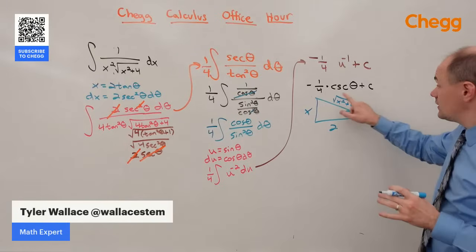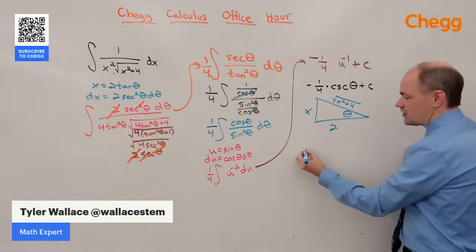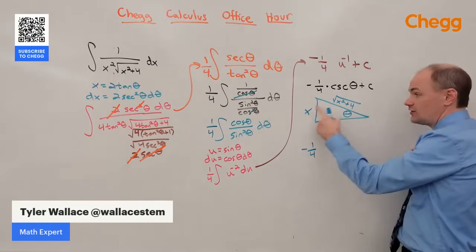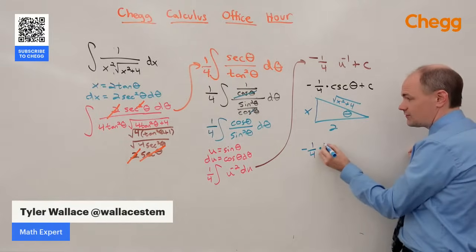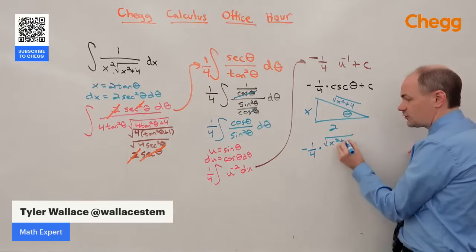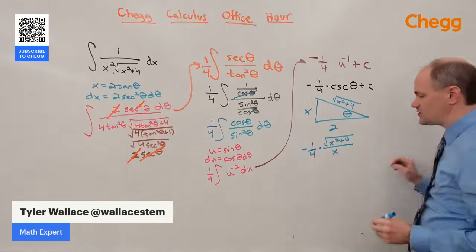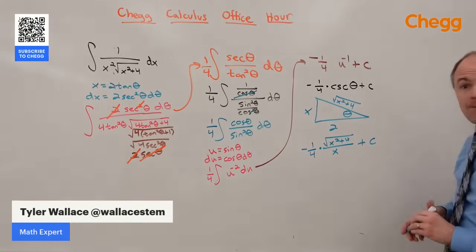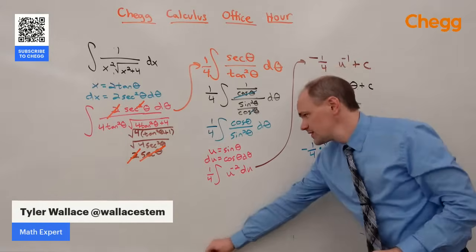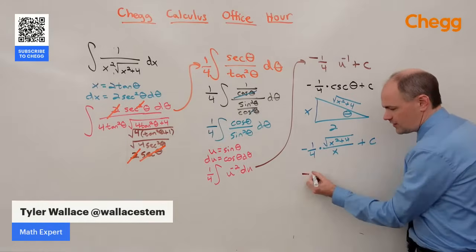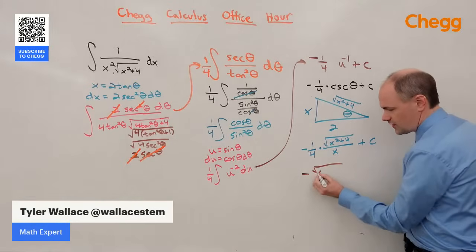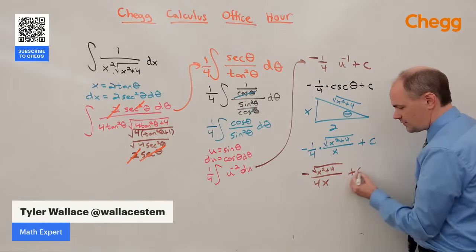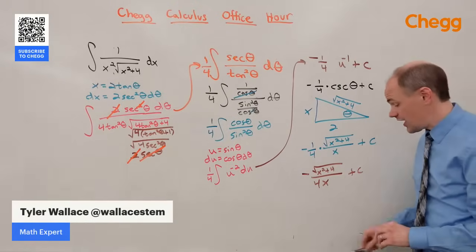Our answer, though, is going to be -1/4 times the cosecant. Well, cosecant, the reciprocal of sine, is hypotenuse over opposite. So it's -1/4 times the square root of x squared plus 4 divided by the adjacent, which is x. And of course, we're going to have a plus c. Might want to clean that up. This last step's probably optional, but it's -1 times the square root of x squared plus 4 over 4x plus c, and we have finished our integral.